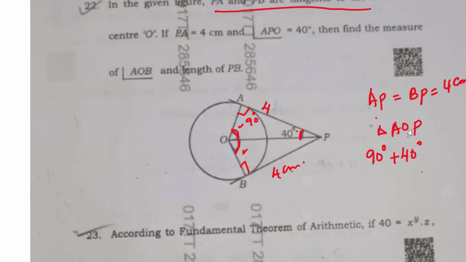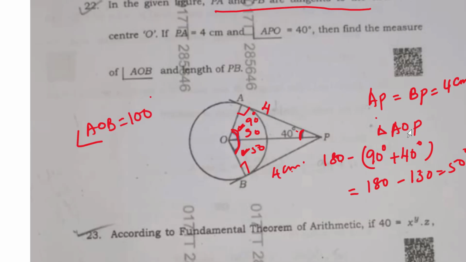So this I will subtract from 180 degree. So it will be 180 minus 90 plus 40. So this one will be 180 minus 130. So this will be my 50 degree. Now if this is 50 degree, then this one also will be 50 degree, right? So 50 plus 50 should give me 100 degree. Angle AOB is equal to 100 degree.